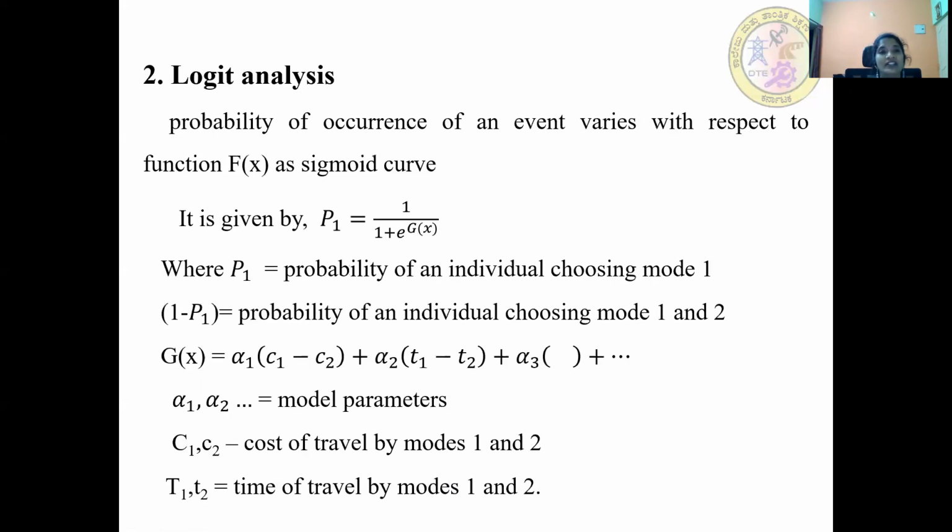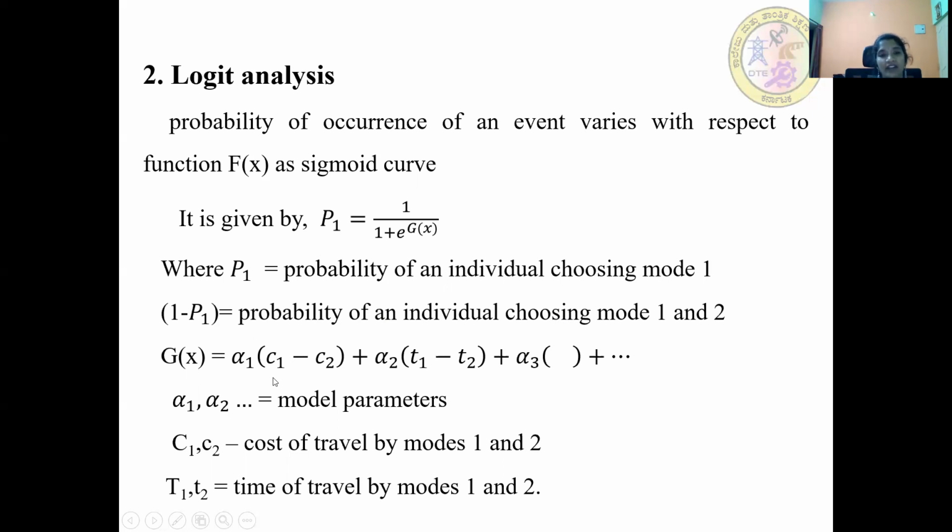Next is logit analysis. Here the probability of occurrence of an event varies with respect to the function as a sigmoid curve. It is given by P1 equals 1 by 1 plus e to the power of G of x, where P1 is the probability of an individual choosing mode 1, and 1 minus P1 is the probability of an individual choosing mode 2.